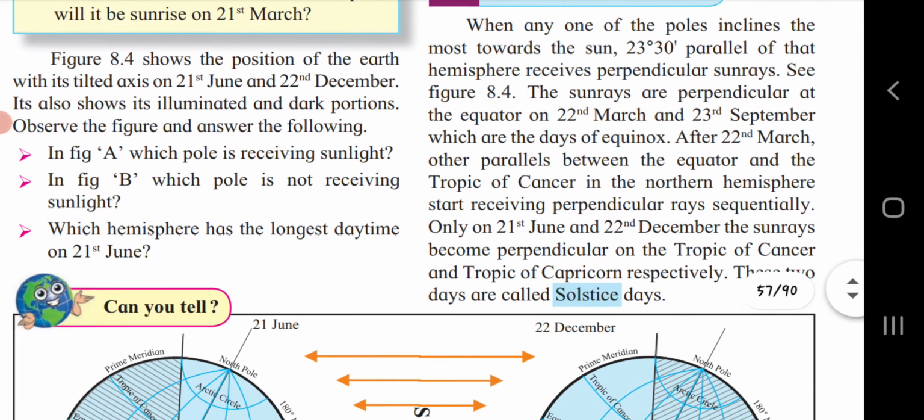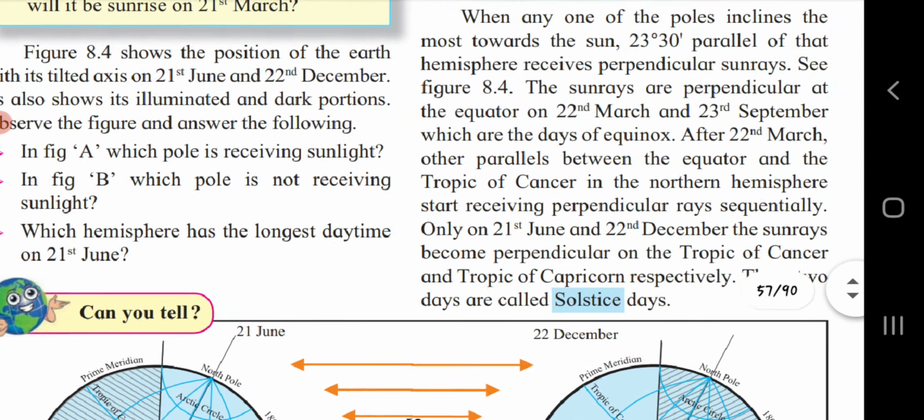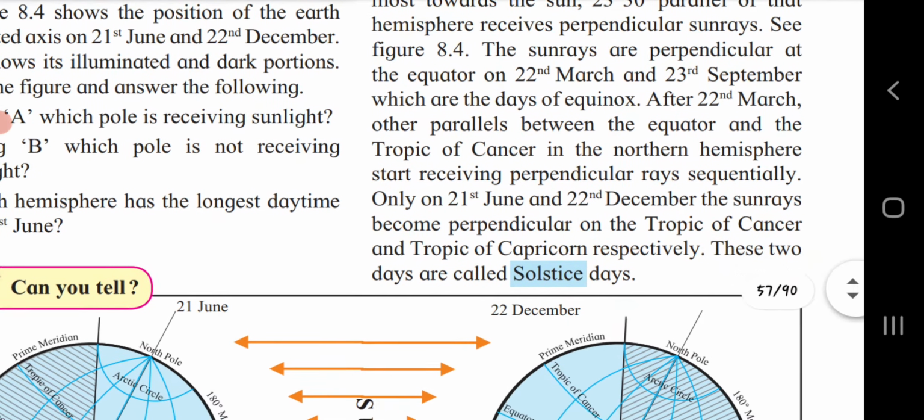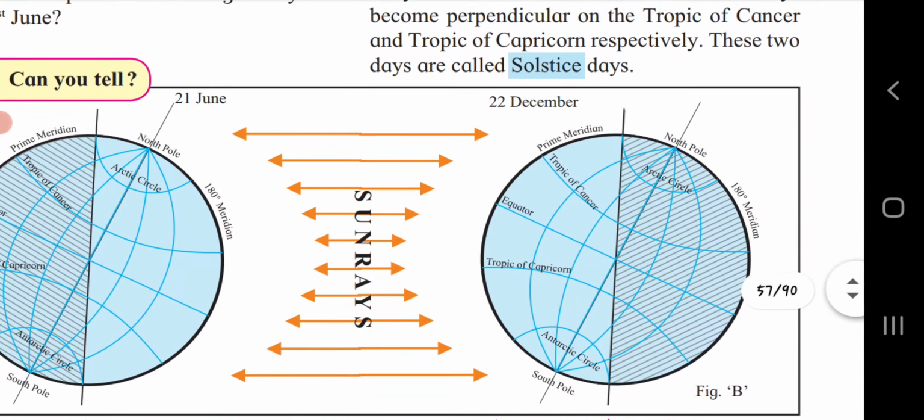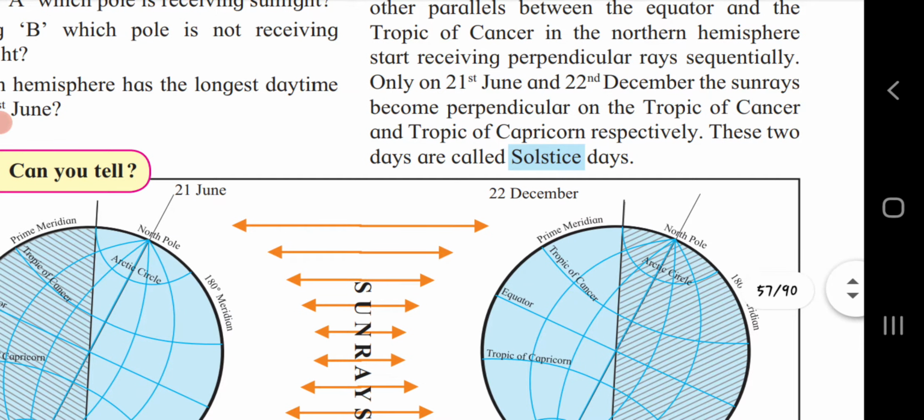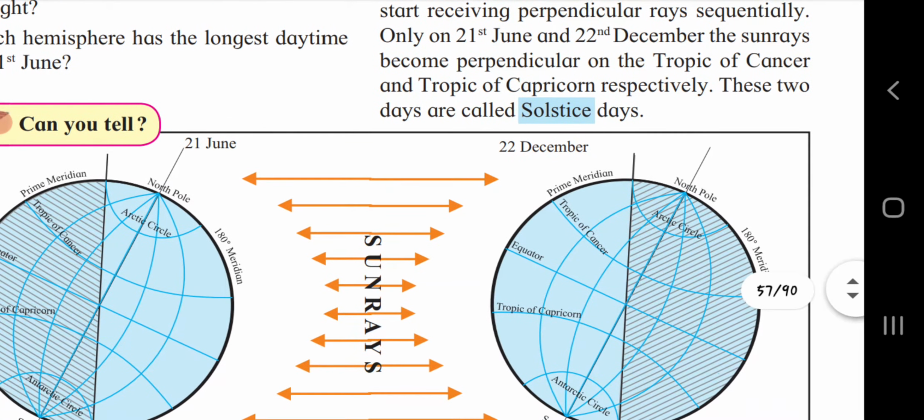After 22nd March, other parallels between the equator and the Tropic of Cancer in the northern hemisphere start receiving perpendicular rays sequentially. Only on 21st June and 22nd December, the sun rays become perpendicular on the Tropic of Cancer and Tropic of Capricorn respectively. These 2 days are called solstice days, also known as the biggest days, 21st June and 22nd December. On the Tropic of Cancer and Tropic of Capricorn, the sun rays are perpendicular on those 2 days, so the temperature is high on that day and it is also known as the biggest day.